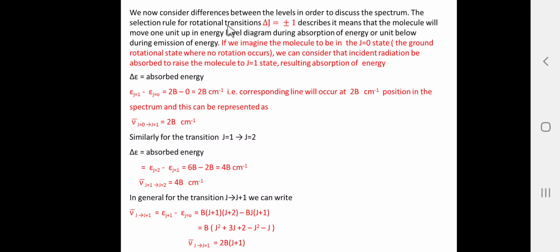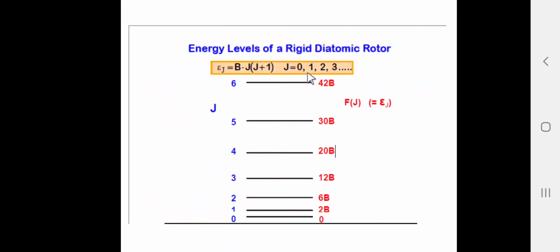The selection rule for the rotational transition is delta J is equal to plus or minus 1. This is the selection rule for the rotational energy level. So what is the selection rule? Suppose the molecule is present in J is equal to 0, that is the lower energy level. When it interacts with the microwave radiation, it moves from 0 to 1 only. So here delta J is equal to plus 1, or it moves from 1 to 2 only, or from 2 to 3 only, or 3 to 4 only.